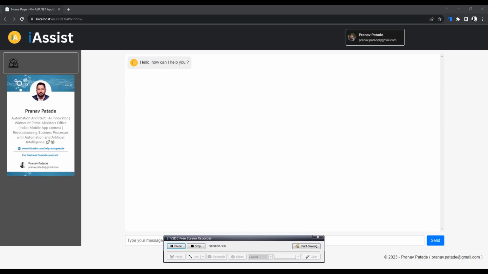Hello everyone, introducing iAssist, a generative AI chatbot created by me. This chatbot is based on a customized large language model trained on a variety of data. iAssist is also capable of reading your content and training itself to answer any queries that you ask on your own data. So you may now realize how useful it is for everyone irrespective of their domain of work.